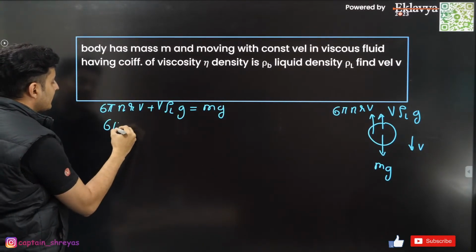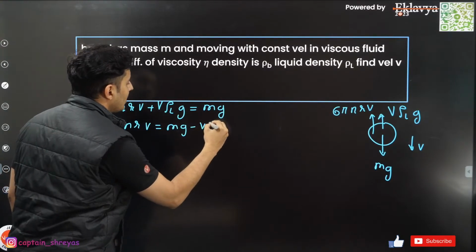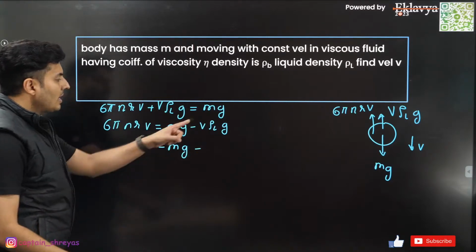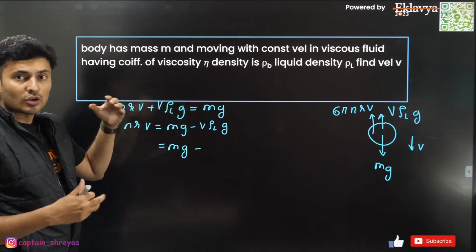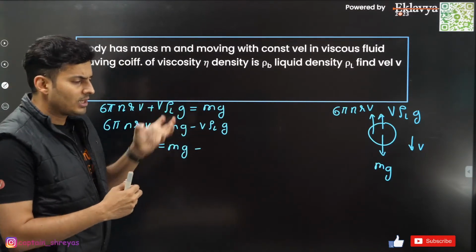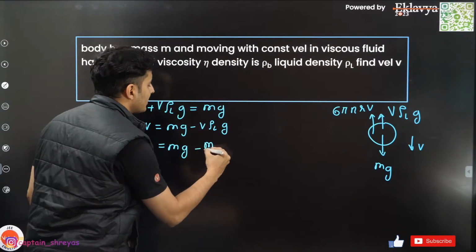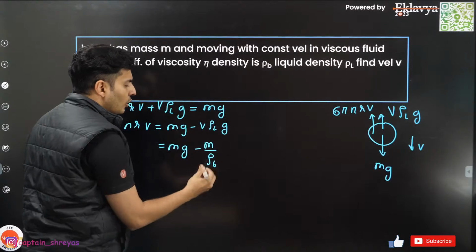So basically 6 pi eta rv is equal to mg minus v rho l g, which is equal to mg minus, I do not want volume because it's not given. So I can write volume as mass by density. So volume will be mass by density of that solid. Density of that body is rho b.